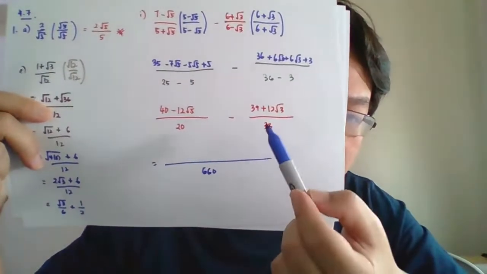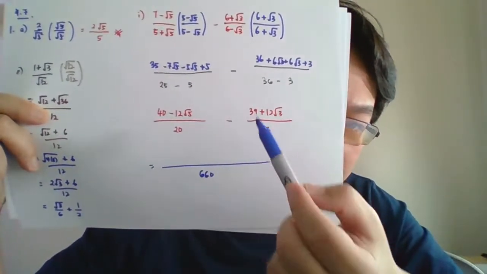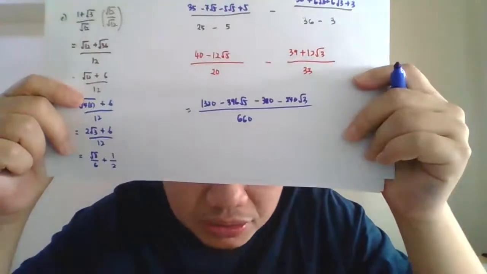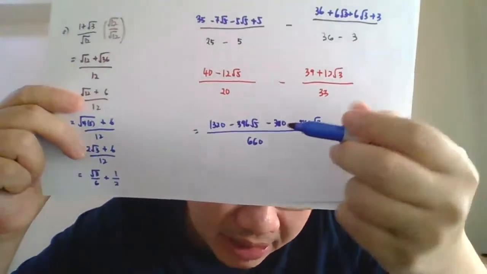Okay, now this is what I mean by cross product. 20 times 33, you got 660. 20 times the top, 33 times the top, then expand. 33 times 40 is 1320. 33 times 12. 39 times 20 is 780, minus 20 times 12 is 240. Okay. So this is what we should get here after we expand everything.